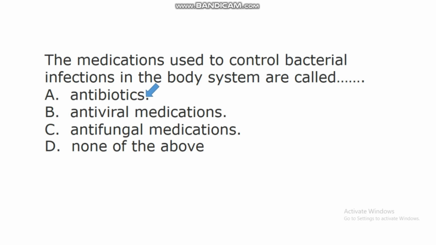There are different antibiotics. Some antibiotics kill bacteria in human beings. Some antibiotics kill bacteria in animals. So generally, all medications that have the ability of controlling bacterial growth or infections in the body system are called antibiotics.